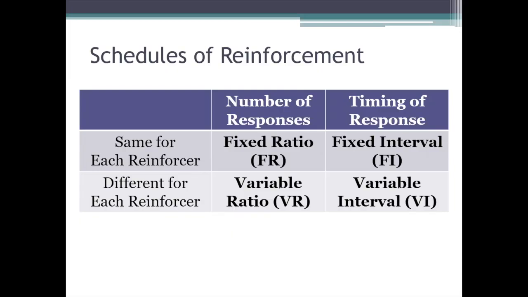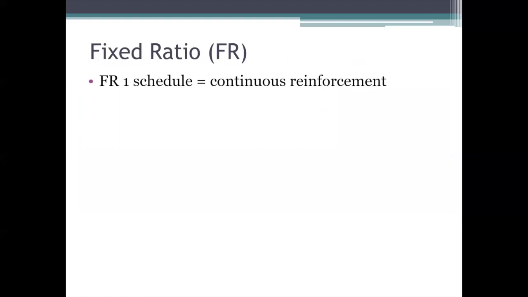In this one, I'm going to be focusing specifically on the fixed ratio, or FR, schedule of reinforcement. Now guys, first of all, remember, like I talked about in my last video lecture, with a fixed ratio schedule, that's where each reinforcer occurs after a set, fixed, unchanging number of responses have been made. So continuous reinforcement is actually just a specific type of fixed ratio schedule. It's what we call an FR1 schedule.